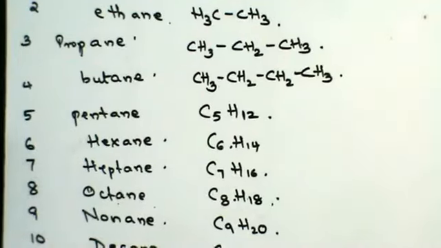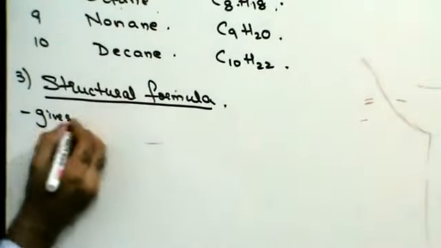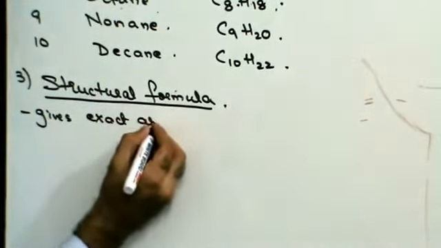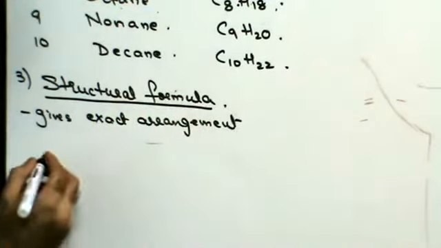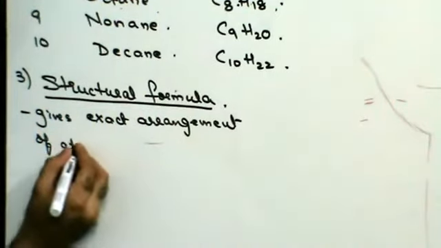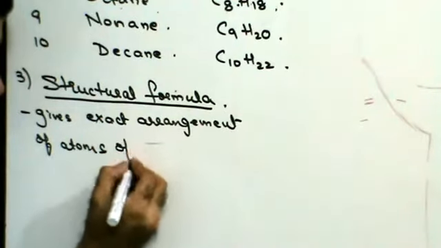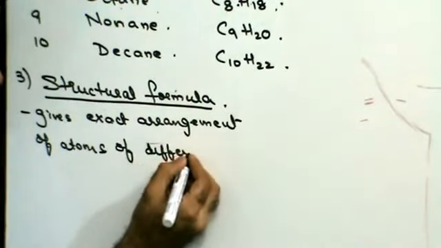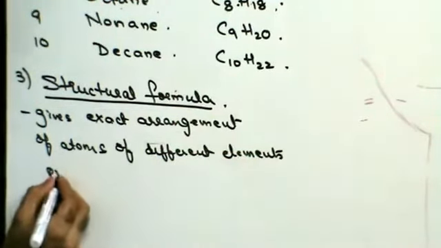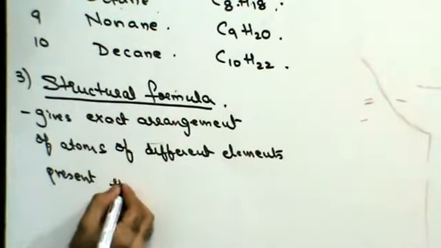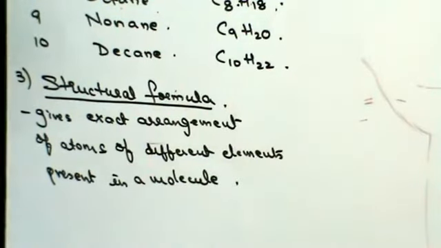So what is structural formula? Please write this down. Structural formula gives exact arrangement of atoms of different elements present in a molecule. That is what structural formula is.